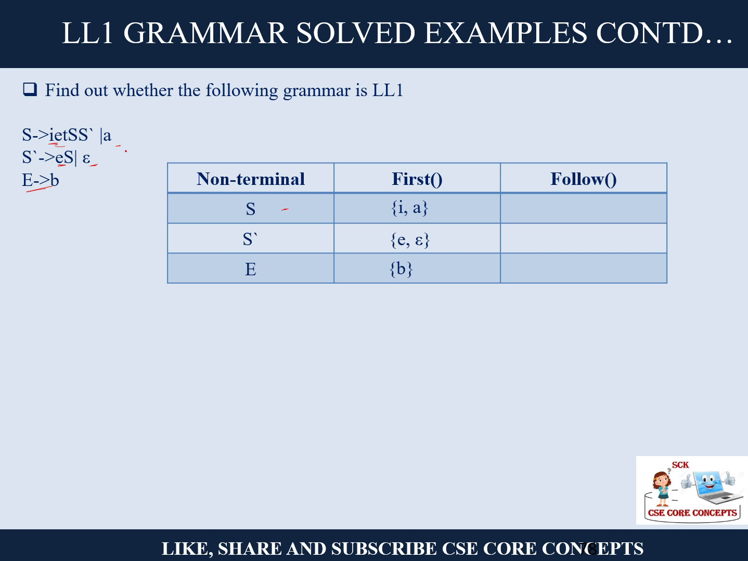Follow of S, first of all, will be the dollar sign. But here again, follow of S will be the first of S prime. So what is the first of S prime? E. Epsilon won't be there. So dollar and E. Then again, follow of S, nobody is there, so you have to use follow of S prime. Let us first write down dollar and E. Follow of S prime will be follow of S, which is again dollar and E. And then comes follow of E.